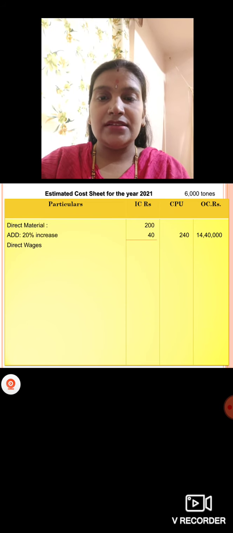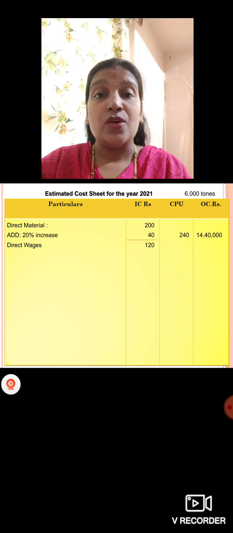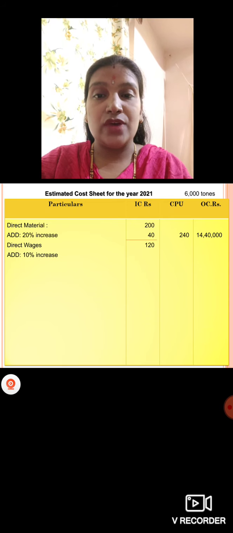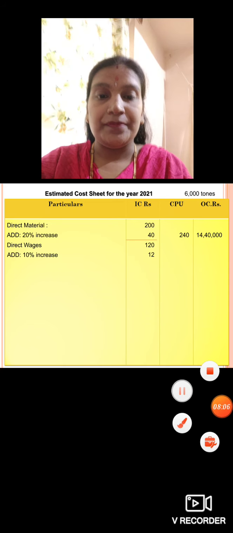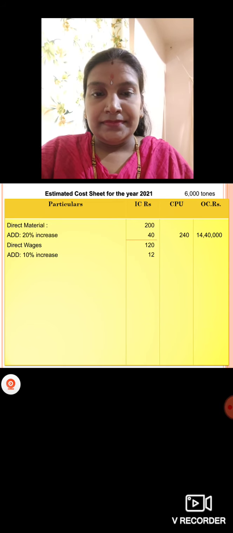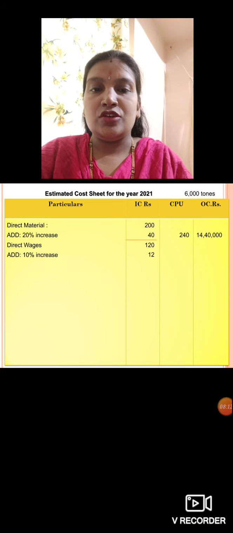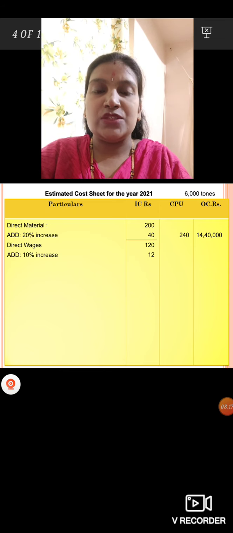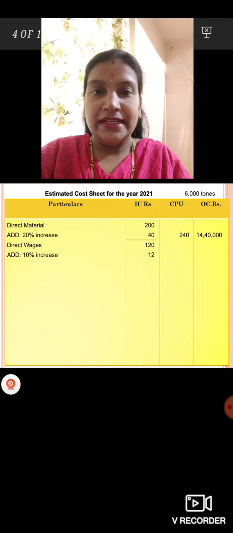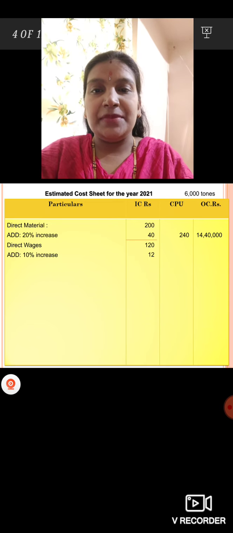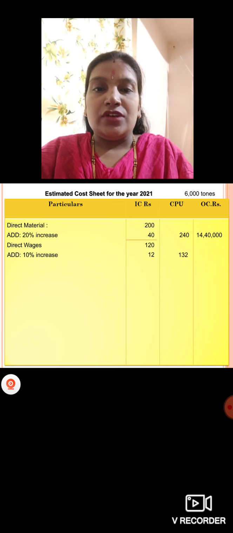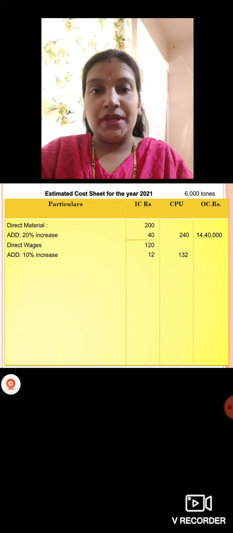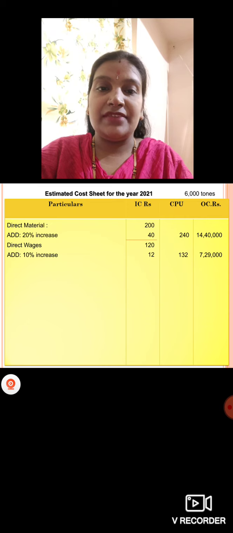We just have to add the direct wages here. How much do we have for direct wages? 120 rupees per unit. What have they said regarding direct wages? We have a 10% increase. So 10% of direct wages, 120 we have. If we increase 10%, you'll get 12 rupees. 120 plus 12. So total direct wages now we have is 132 rupees. 132 into 6,000, how much will you get?